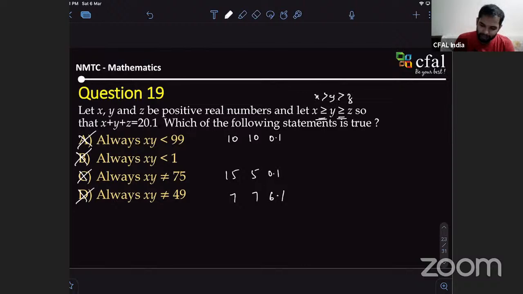So I'll take x as 10.05, y as 10.03, and the remaining whatever it is. That's fine. Still, is this product greater than 100? Yes, got it, sir. Still it works.